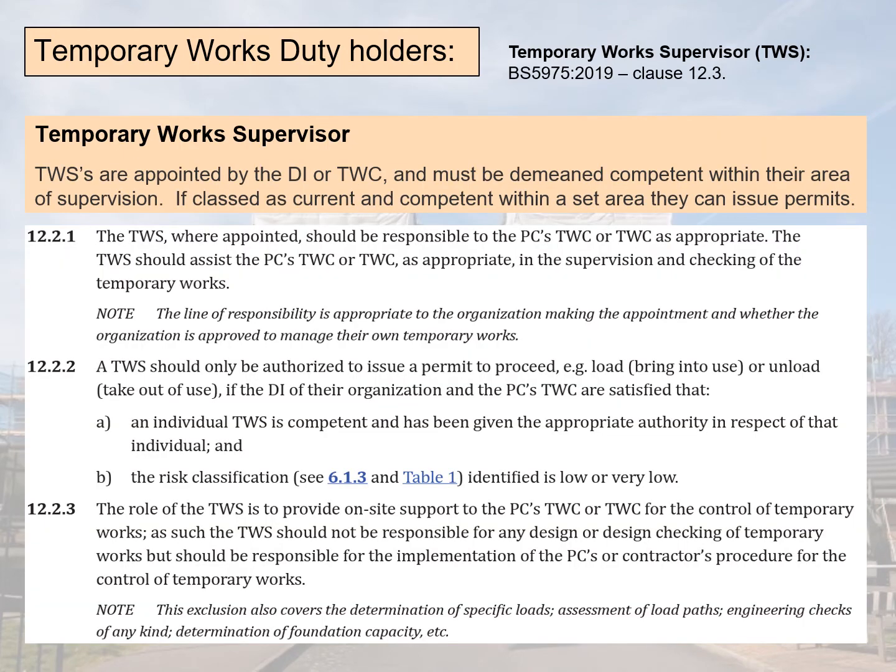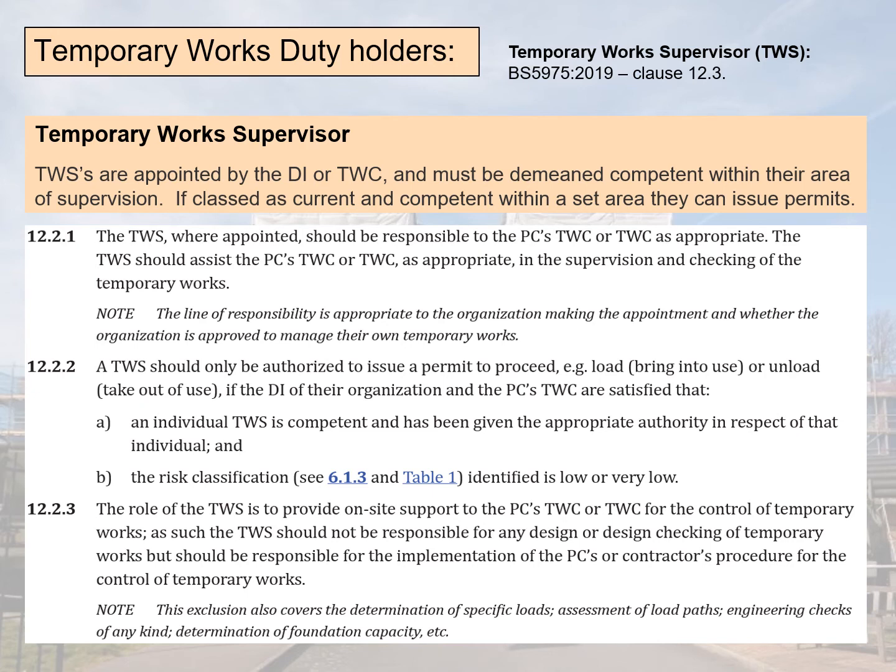The Temporary Works Supervisor is appointed by the designated individual and reports directly to the Principal Contractor's Temporary Works Coordinator. Where appropriate and they are appointed, they assist the Temporary Works Coordinator in the supervision, control and checking of temporary works on site. They can be authorised to issue permits for loading and unloading, so putting into use and taking out of use temporary works, if the designated individual of the organisation and the Principal Contractor's Temporary Works Coordinator are satisfied that they are current and competent in providing this role.